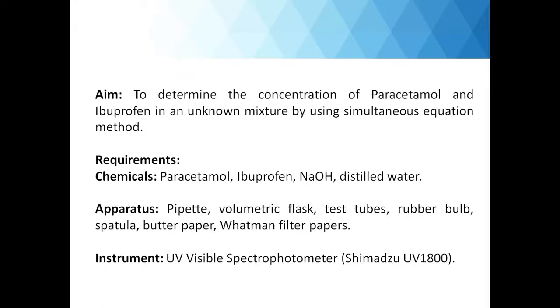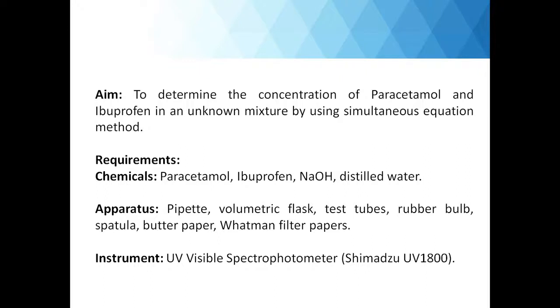So coming on to the actual practical, the aim of the practical is to determine the concentration of paracetamol and ibuprofen in an unknown mixture by using the simultaneous equation method. So what are the requirements? Chemicals we will require are paracetamol, ibuprofen, NaOH, distilled water.